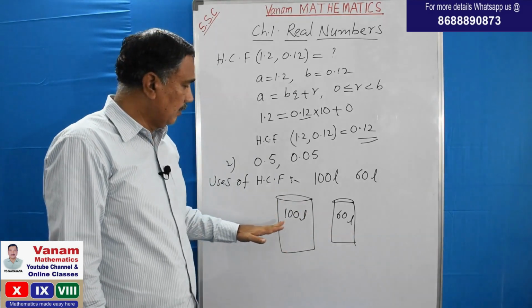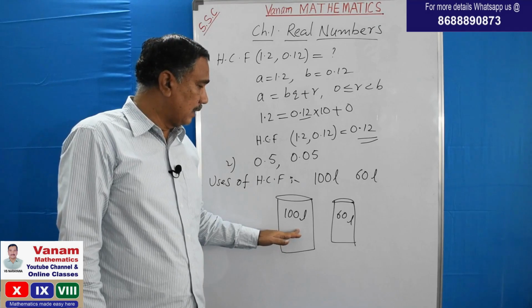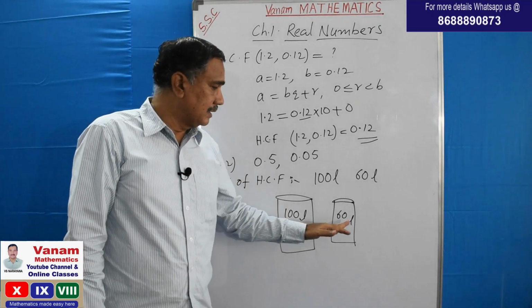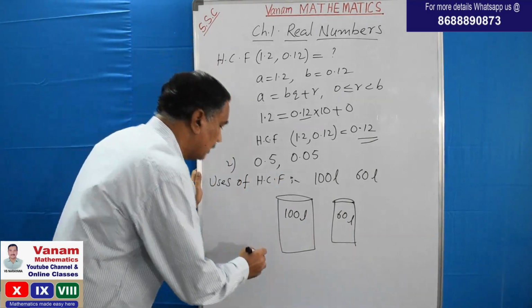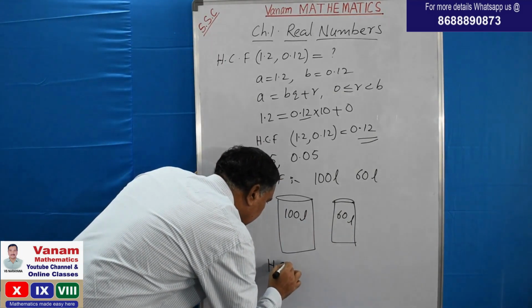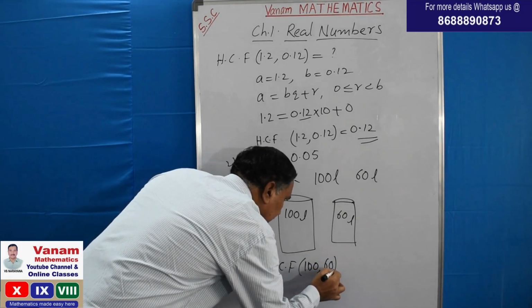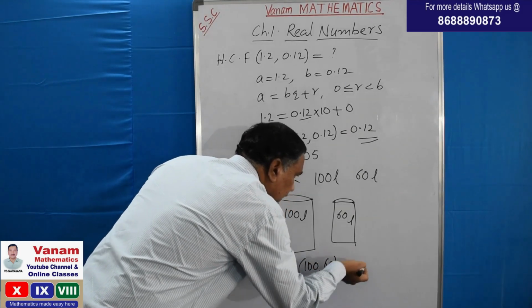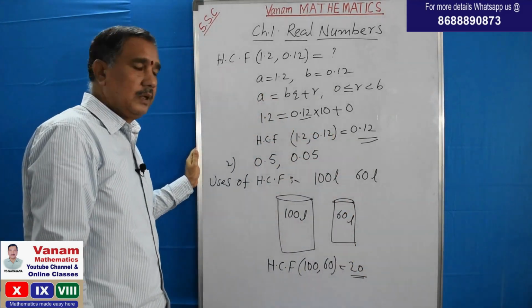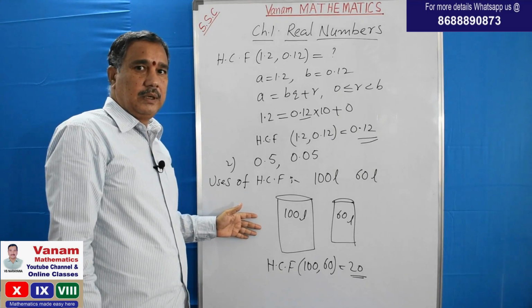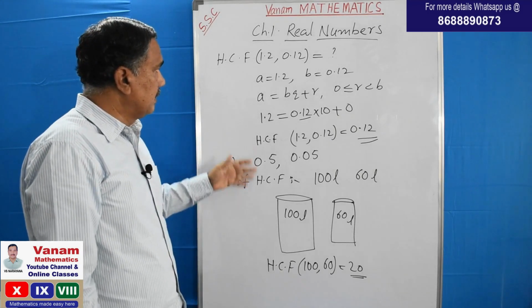That means we have to find a vessel which completely fills both the 100 liter vessel and the 60 liter vessel. This is nothing but the HCF of 100 and 60, which is 20, as we got in the first example. So this is one more use of HCF in our daily life, isn't it?